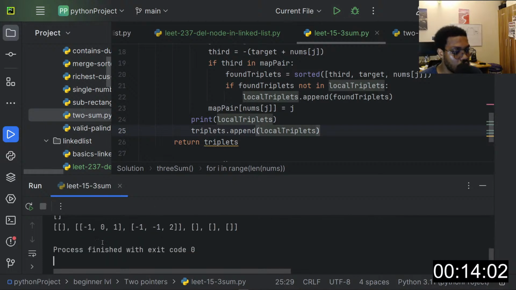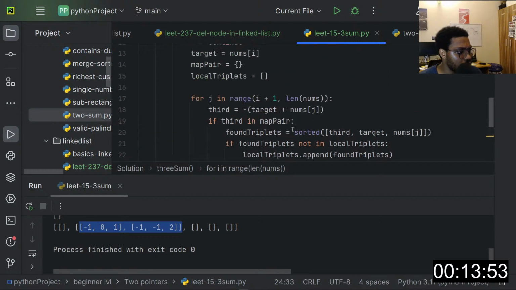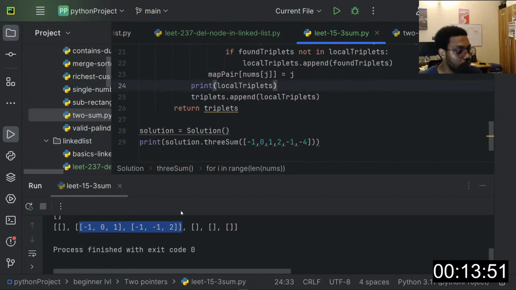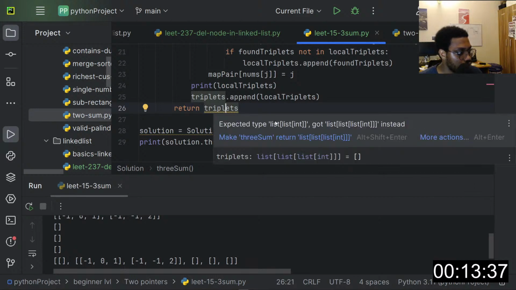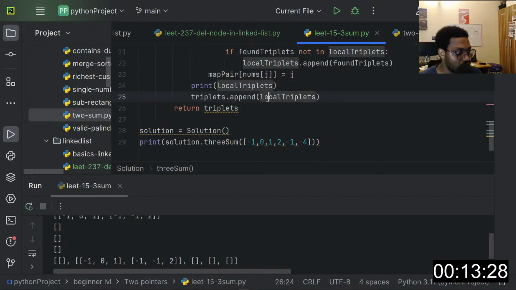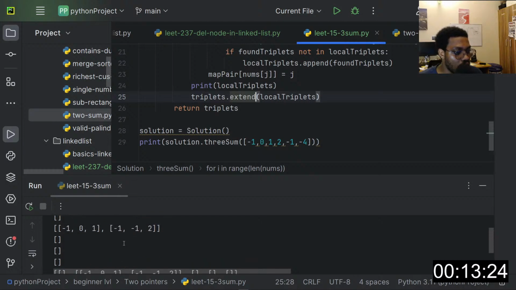So let me just run this now. You can see instead of having just our result, we are adding every value to it. So I'm printing local triplets, and our result should be this. I'm printing the solution, return triplets. Instead of returning a list of a list, we are returning a list inside a list inside a list, which is really wrong. So we need to use the extend function to unpack our array.